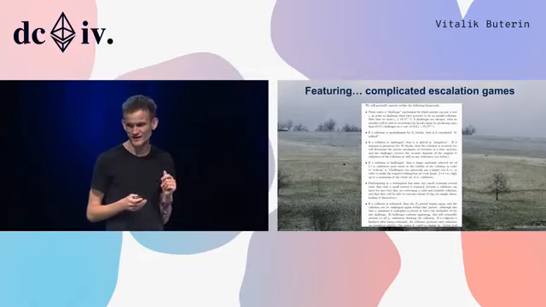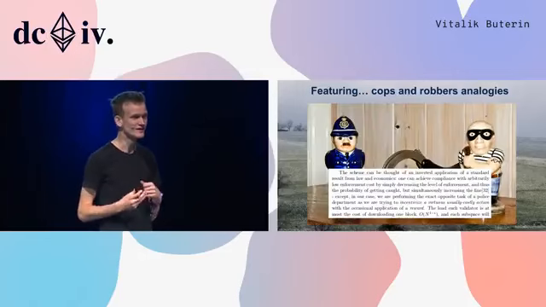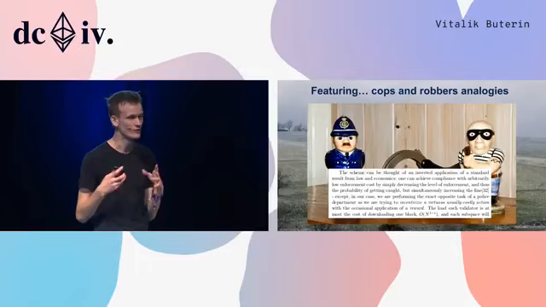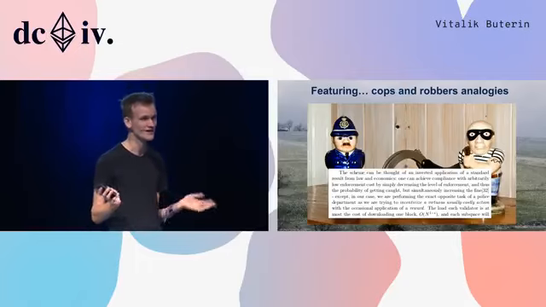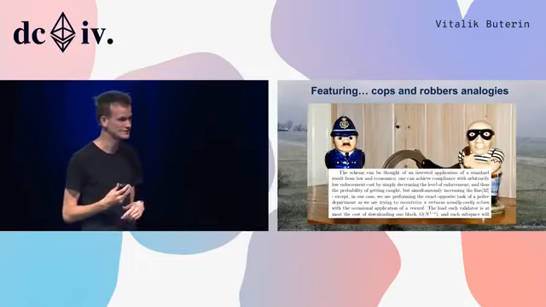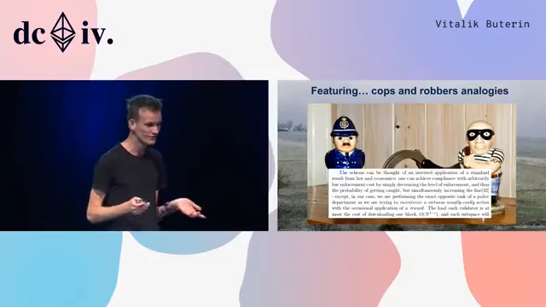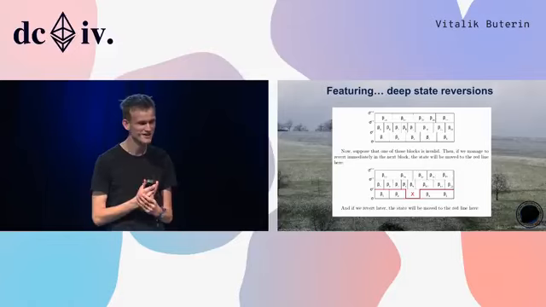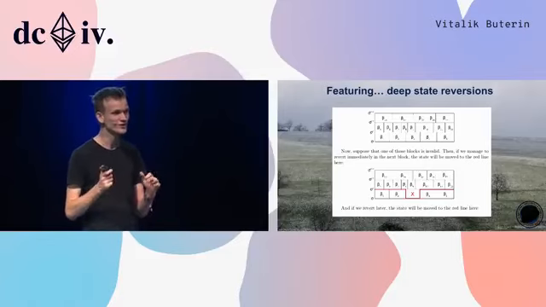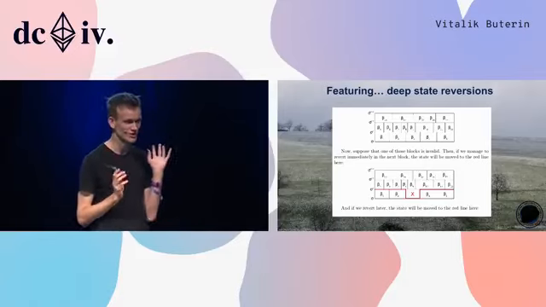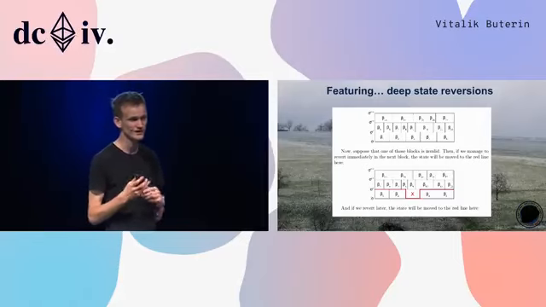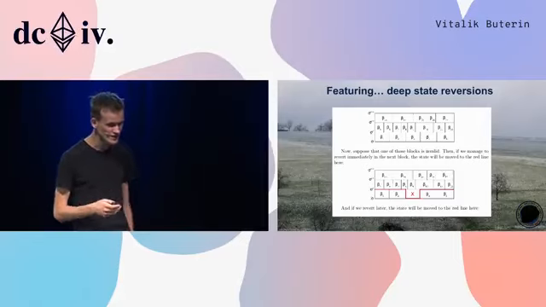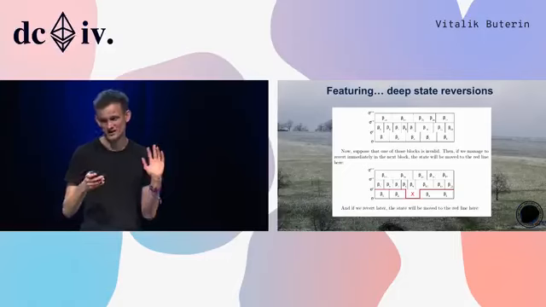A lot of them were inspired by ideas of how escalation works in court systems, an analogy that I know Joseph with Plasma really loves to use as well, but we tried to use it for the base layer. Deep state reversions, so basically if something goes wrong, then potentially large portions of the state could get reverted even fairly far into the future. So there was a bunch of complexity, right?